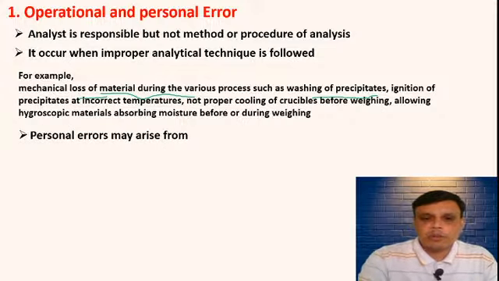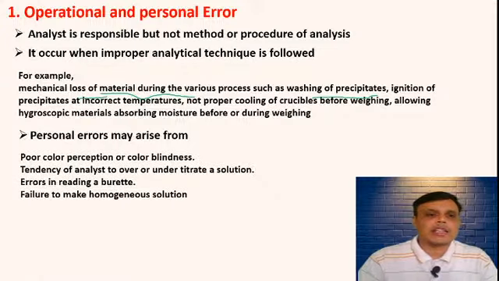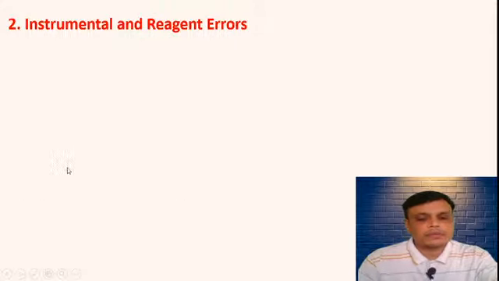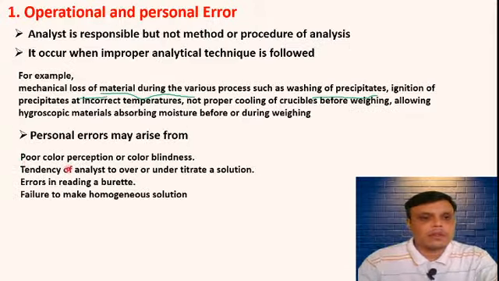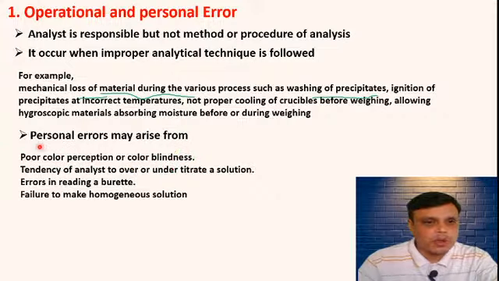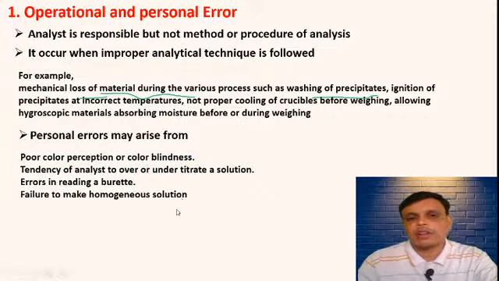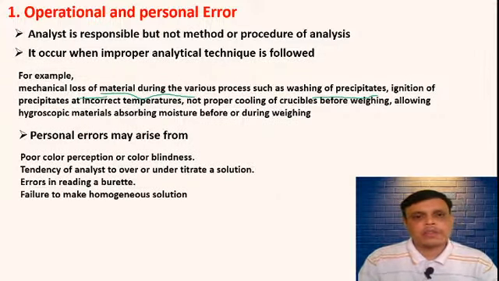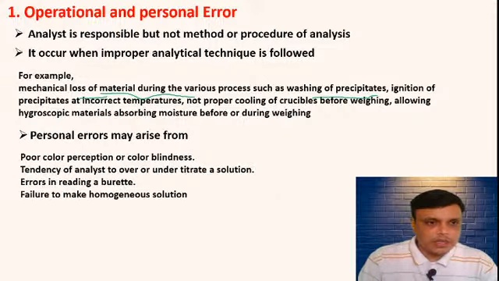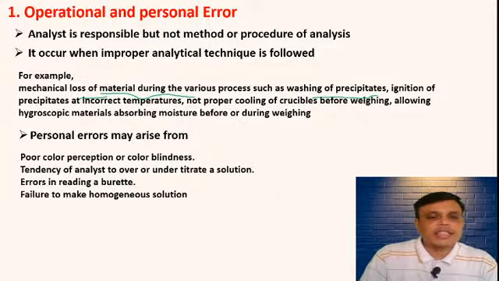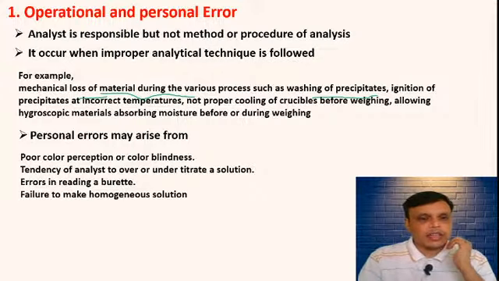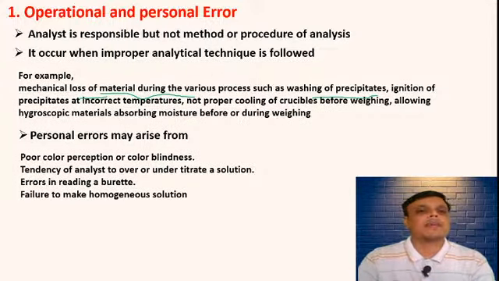Personal error. Now what is personal error? Personal error may arise from poor color perception or color blindness. For example, a student is doing a titration and he has color blindness, so he cannot detect the correct endpoint. So this is an example of personal error.